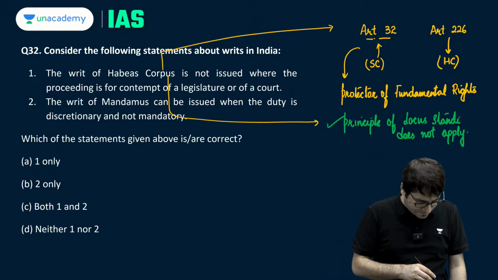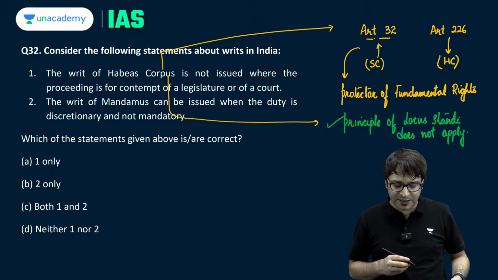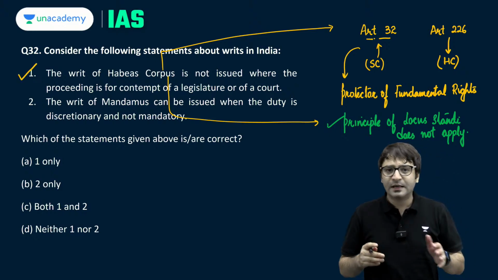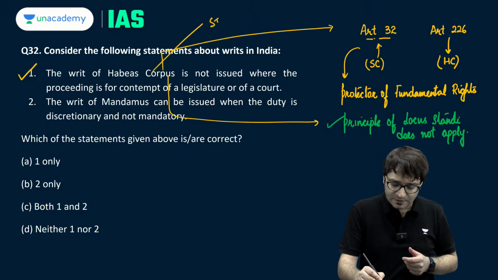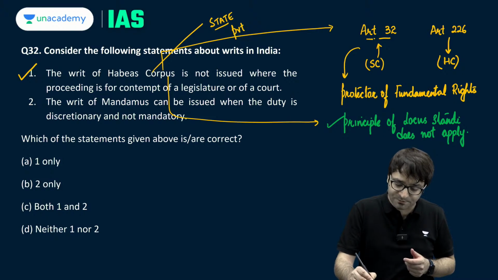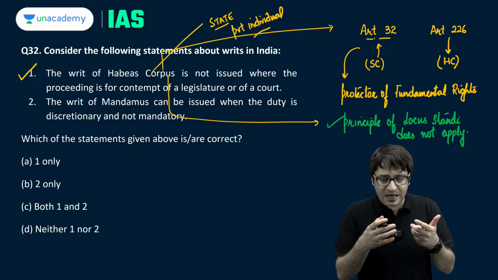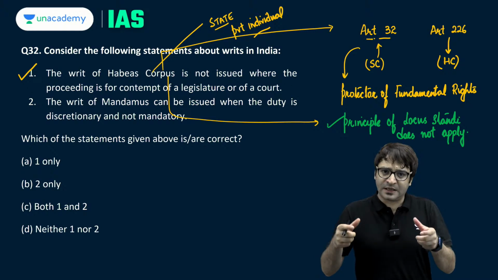The writ of habeas corpus, the statement says, is not issued where the proceeding is for contempt of a legislature or of a court. This statement is correct. If you have been illegally detained by the state, which means this writ can be issued against the state as well as against a private individual. Normally, fundamental rights are enforceable against the state. But in case of habeas corpus, whether the violator is the state or a private entity, the writ of habeas corpus can be issued.